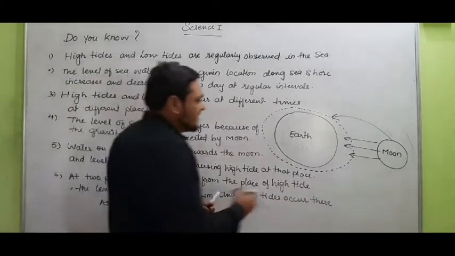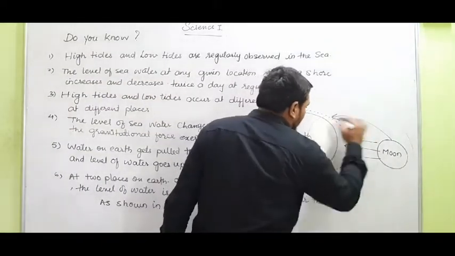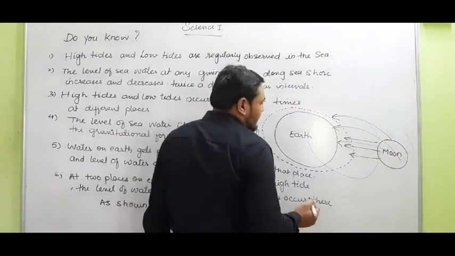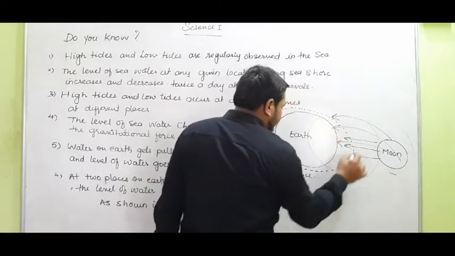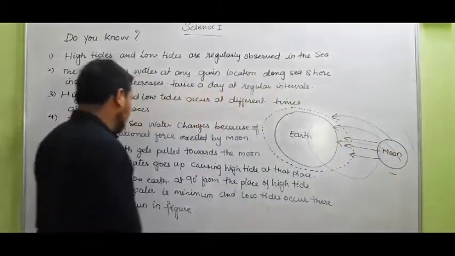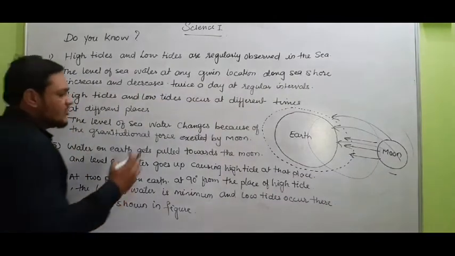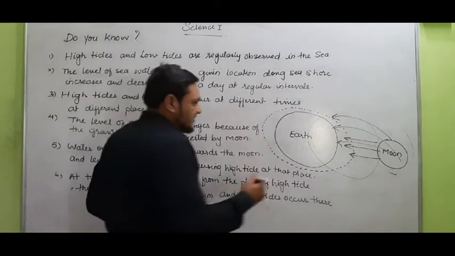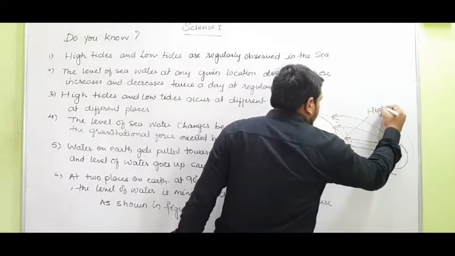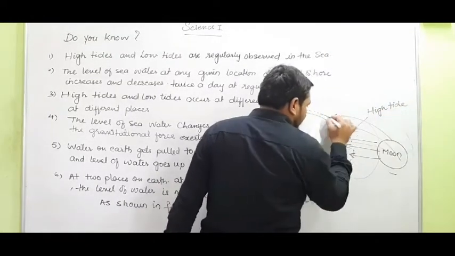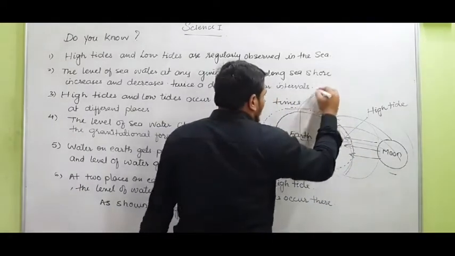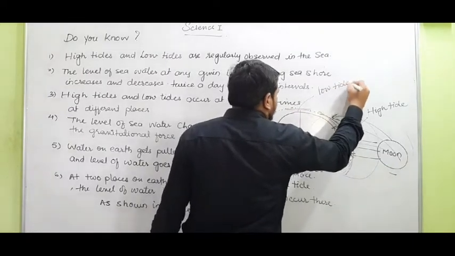If we see this part of the earth, the moon applies the force on this part, and due to the gravitational force, the water gets pulled towards the moon and the water level rises at that place. This causes the high tide. Students, suppose this is the place of high tide. At a 90 degree angle from it, this is the place where low tide occurs.